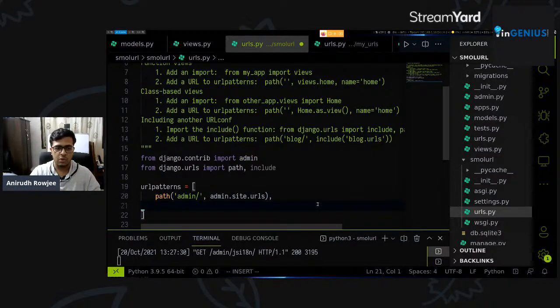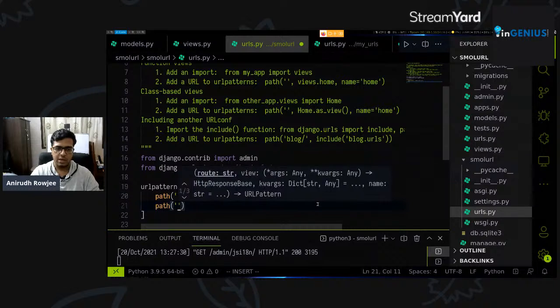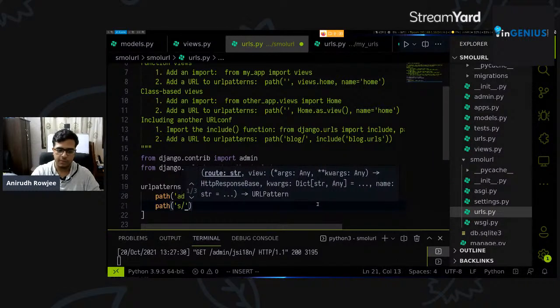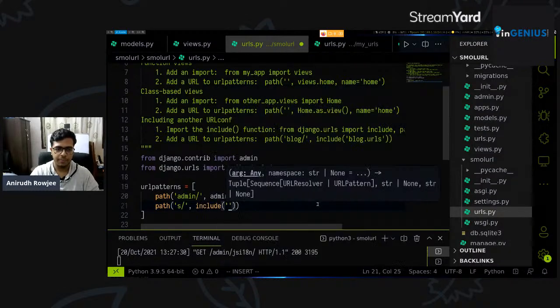So Django is usually able to handle recursive URL definitions. So if you tell Django that, look, past this point, I want you to refer to this app's URL configuration itself to handle URLs coming in from here, Django is capable of doing that, right? We'll say path, and because we want to have our short URLs, we'll say s/, right, as the URL prefix, and we'll say include, right?